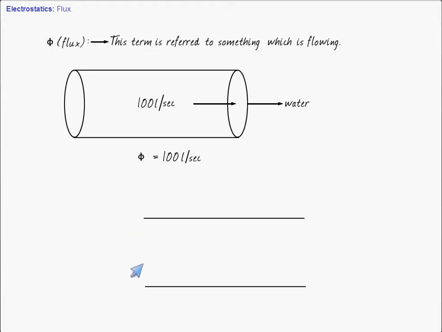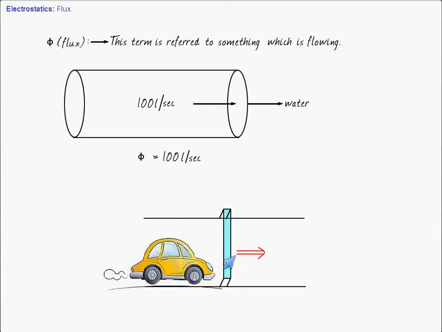Say this is a toll bridge. And from here, let's say on an average, 100 cars are passing per day. Then we can say that the flux of the cars from this toll bridge is 100 cars per day.